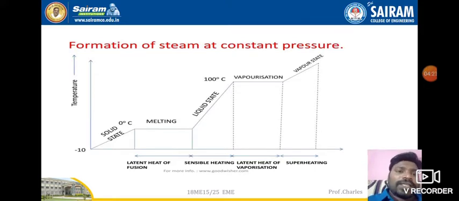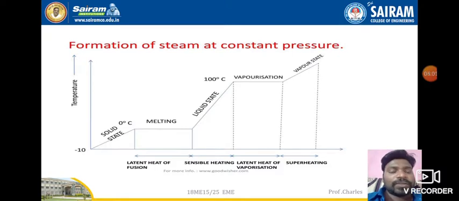At 0 degrees Celsius, melting takes place, and then we have the liquid state, 1 kg mass of water. If you further increase heat, the liquid state is converted into vapor, and then it moves on to superheated steam. So this is the temperature-enthalpy graph. For our understanding, we consider starting from the liquid state.